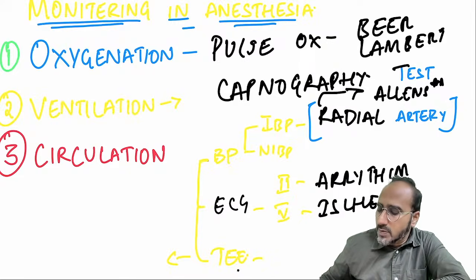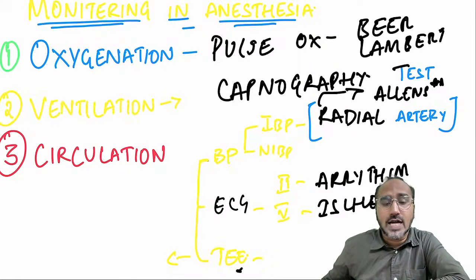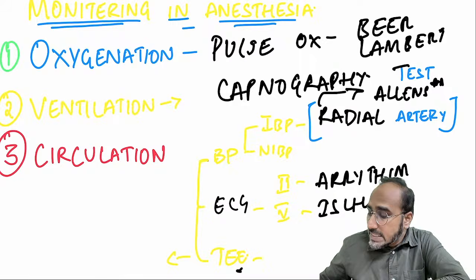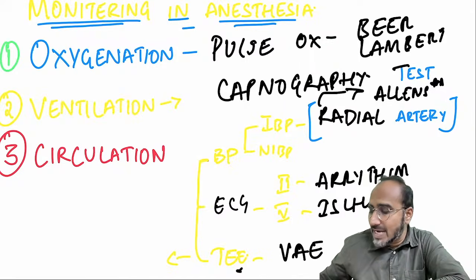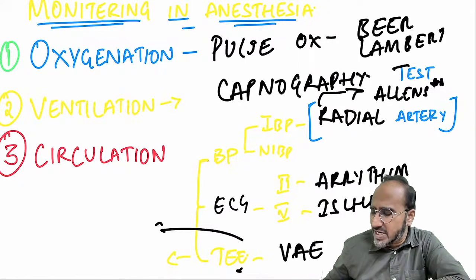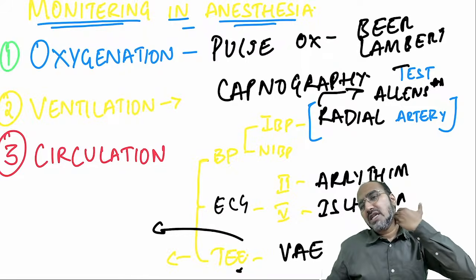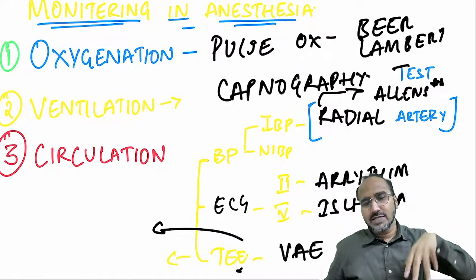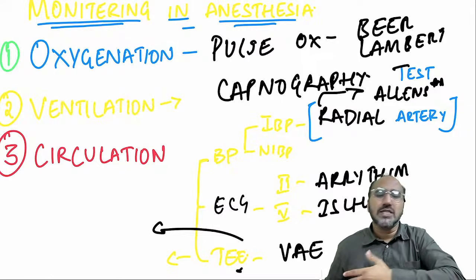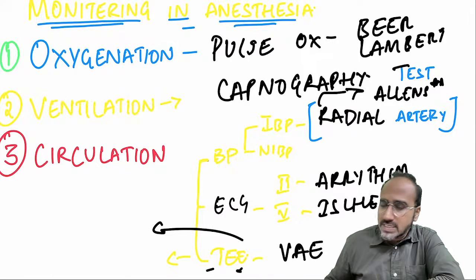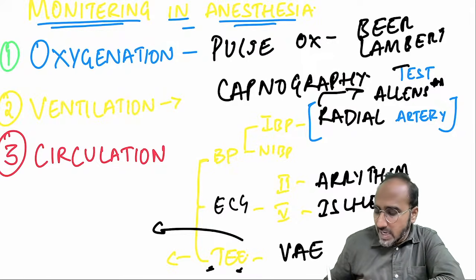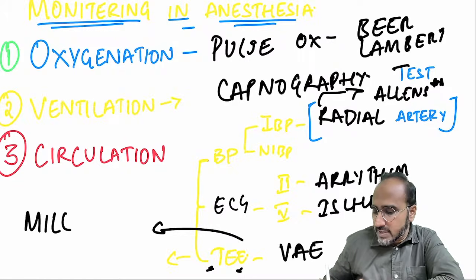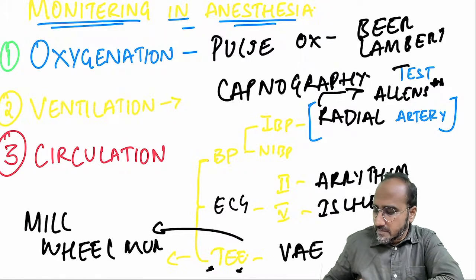There is one more monitoring called transesophageal echocardiography. This is done for a patient in whom you are suspecting venous air embolism. Venous air embolism means surgery which is done in a sitting position, where you suspect that air has entered a major blood vessel. There you can go for transesophageal echocardiography. The murmur that you hear in venous air embolism is the millwheel murmur.